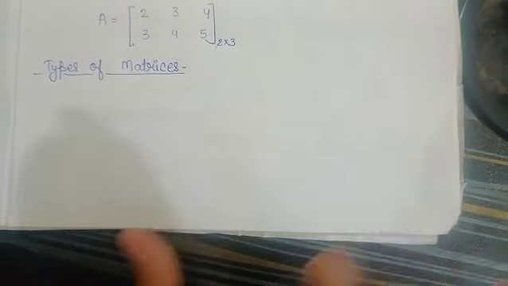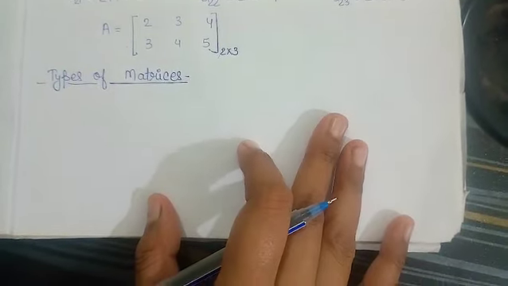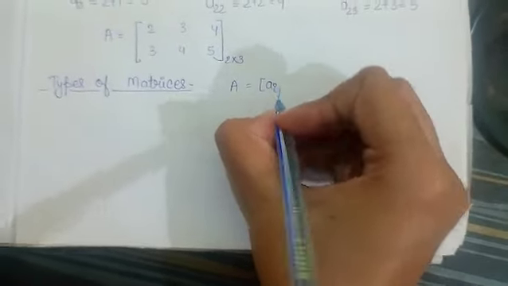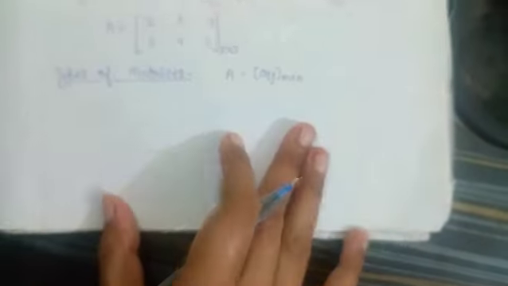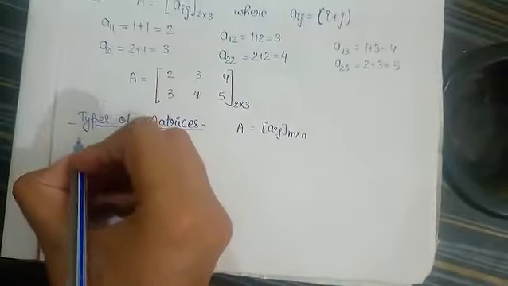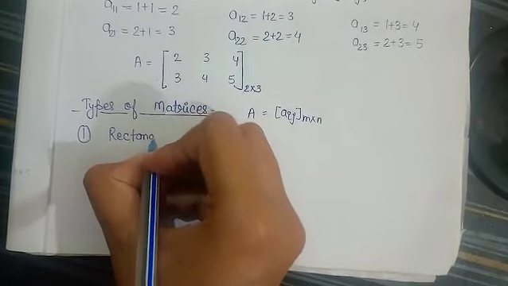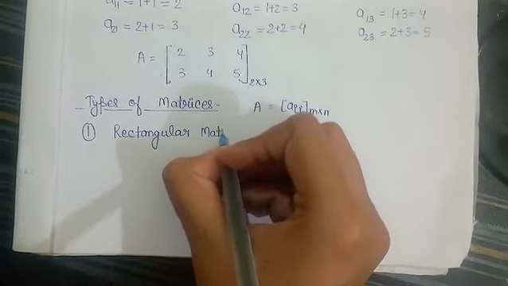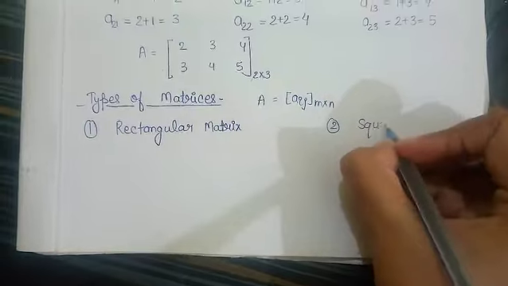Now we'll discuss the types of matrices. There are several types of matrices. First we'll discuss based on their order. So if we have a matrix Aij of order m cross n, based on their order, there are two types of matrices. One is the rectangular matrix and the other one is the square matrix.